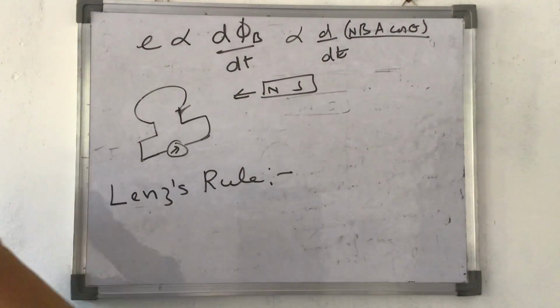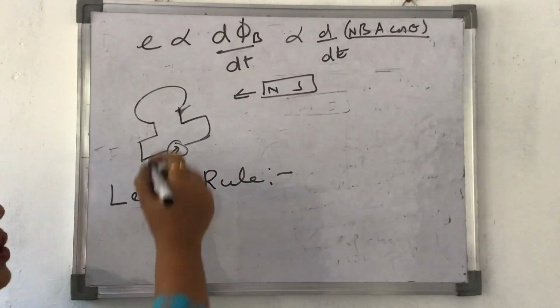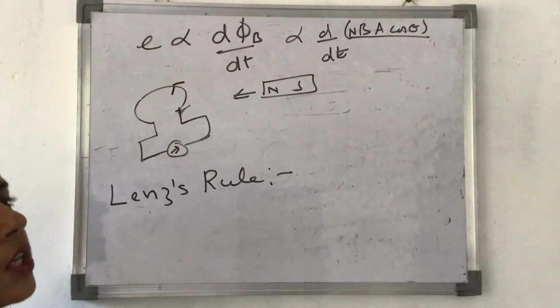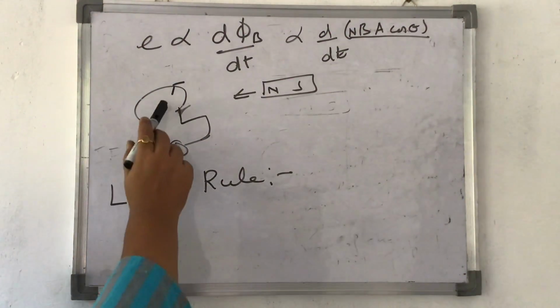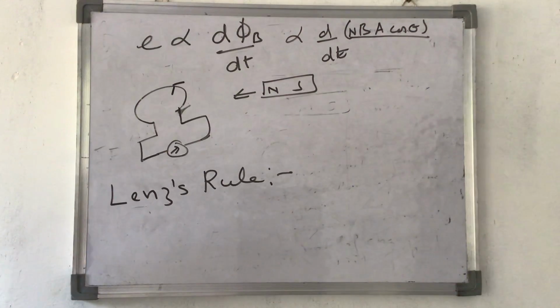It will become a north pole, in case the current starts flowing in it in anti-clockwise direction. So this is what happens. When north pole of a magnet is brought towards a coil, the induced current produced in it is such that it opposes its own cause. That means this becomes the north pole. How does it become north pole? The current starts flowing in anti-clockwise direction.